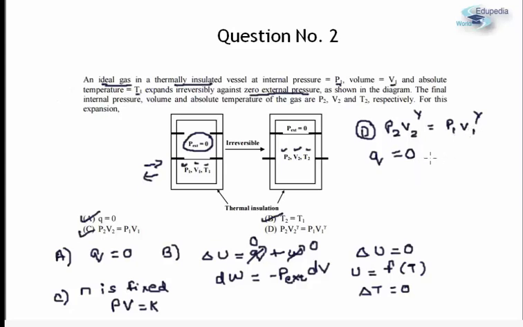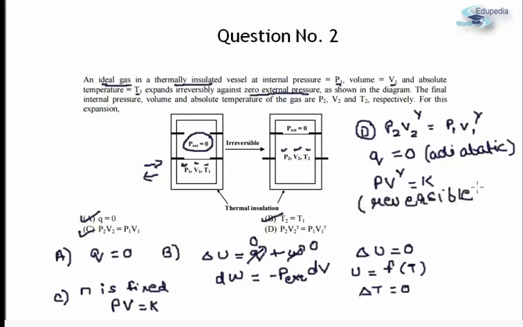We know that if Q is 0, the process is adiabatic, and for an adiabatic process PV raised to the power gamma is a constant. However, let me remind all of you that this statement is only valid for a reversible adiabatic process, and you know this only if you have gone well enough through the derivations.